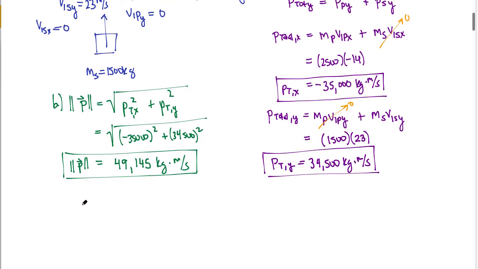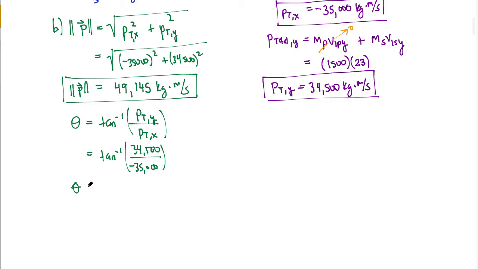And we will find our direction from the arctangent of the vertical component, so momentum total in the y direction over momentum total in the x direction. And so that will be arctangent of, make sure you include your signs here, 34,500 over negative 35,000.